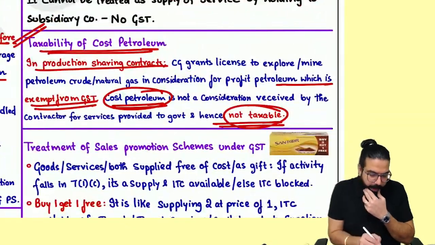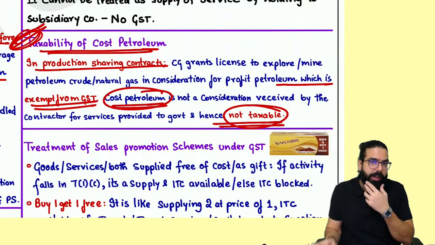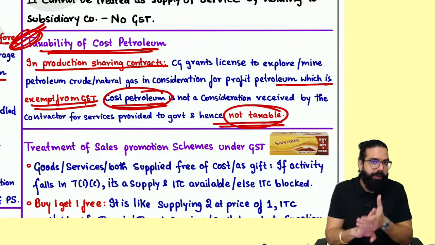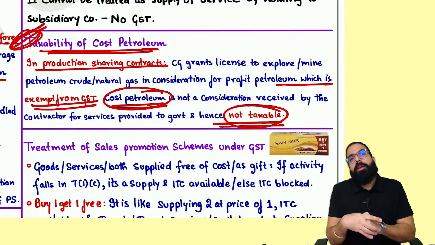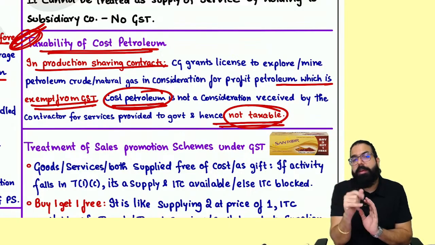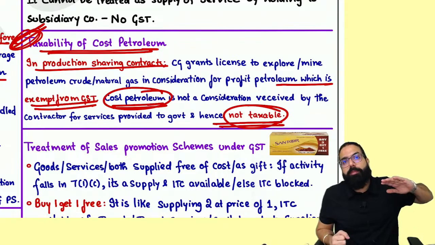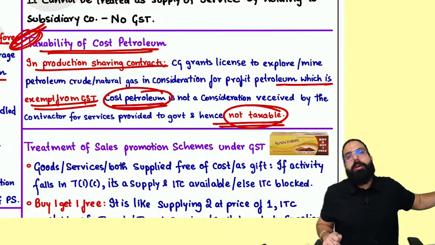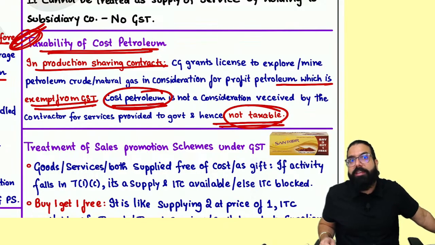Other than that, you should take care of the cost petroleum point. Remember, profit petroleum is not taxable. It is exempted from GST. Basically, the government has given you the license to explore oil, and you pay the government in return profit petroleum, which is the profit amount. On profit petroleum, there is no GST. It is exempted.